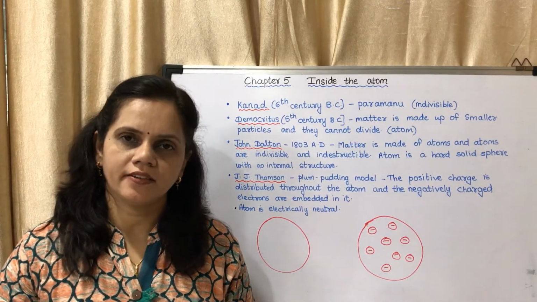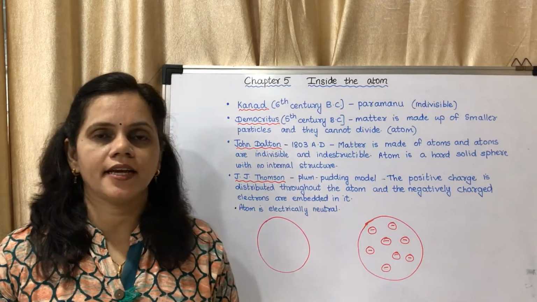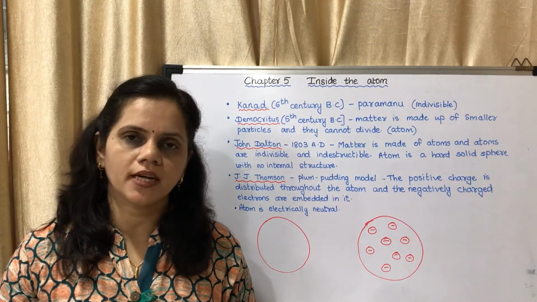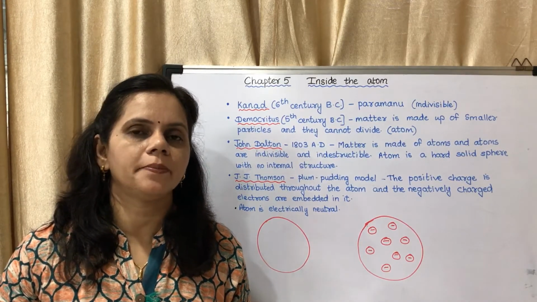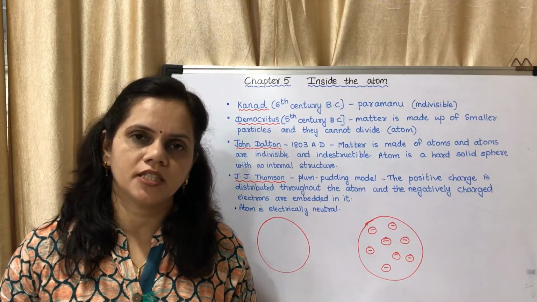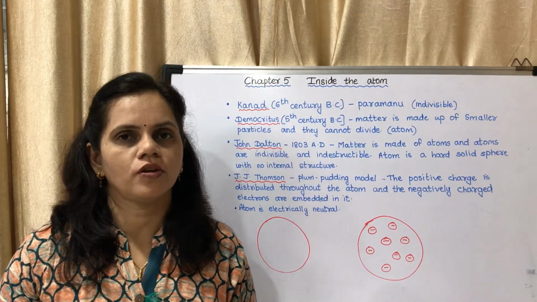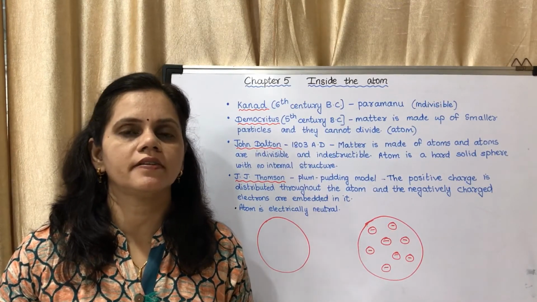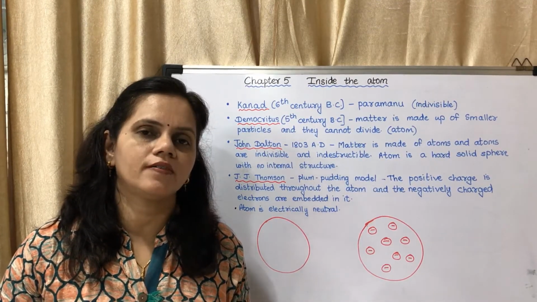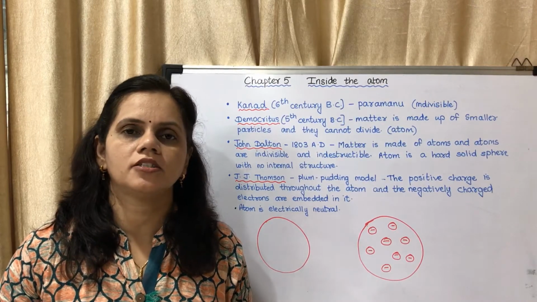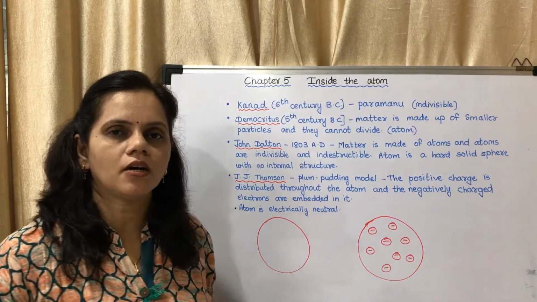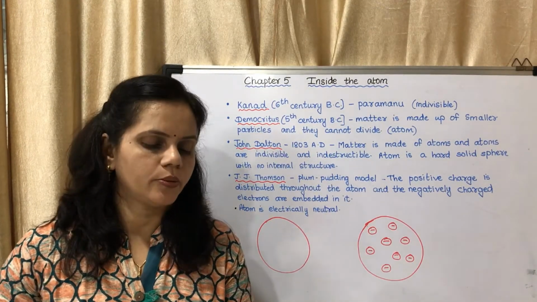Today we will be starting with the fifth chapter, that is Inside the Atom. This is a very important chapter. You might have learned this in your lower classes also. It is a very important basic concept of chemistry, that is about atom. The first part of the chapter is about the history of the discovery of an atom, how an atom was discovered, about different scientists who put forward several theories about the structure of an atom. Before that we will see the beginning of the chapter in the textbook, page number 28.